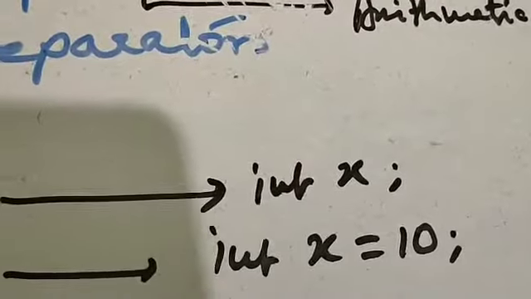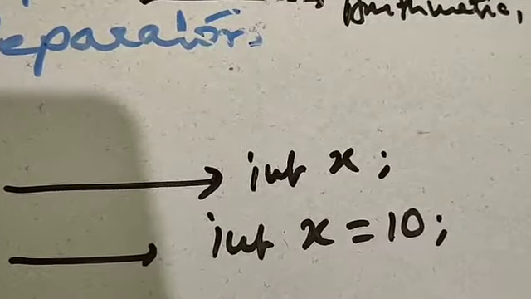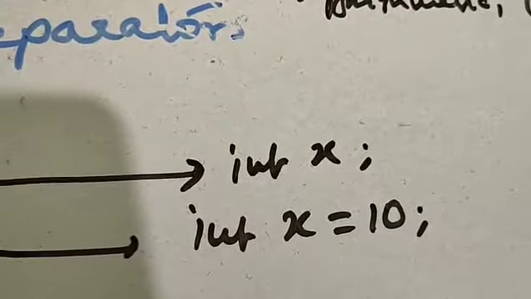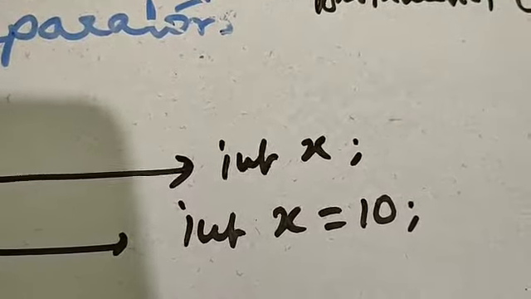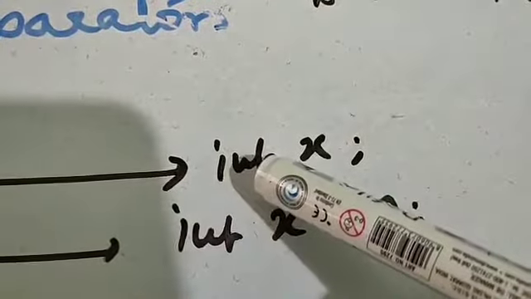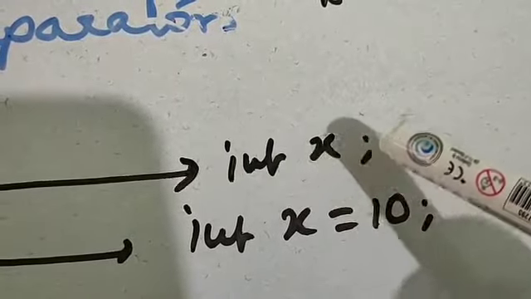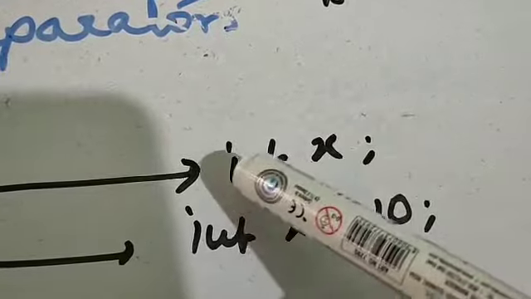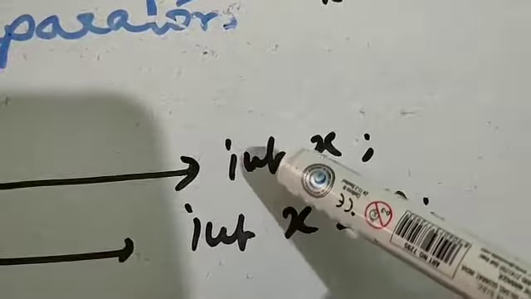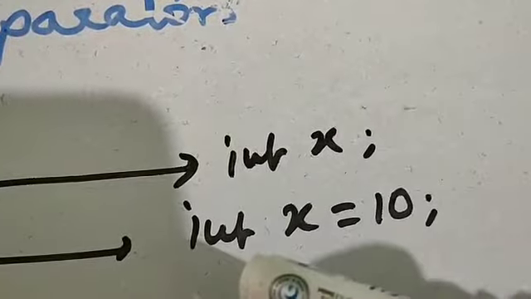Variable declaration includes the data type, that means the type of values that is going to be assigned, and the name of the variable. So int is your data type and X is the name of the variable. What type of value we are going to assign to X is determined by the data type. We'll be discussing data types in detail in the next videos.